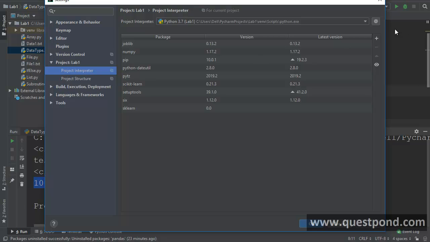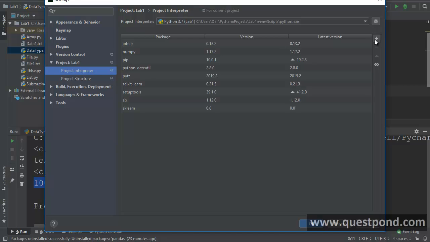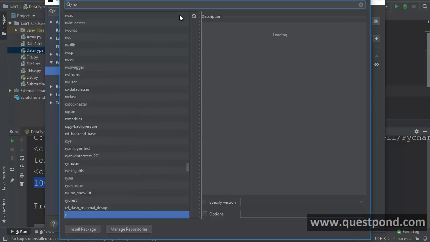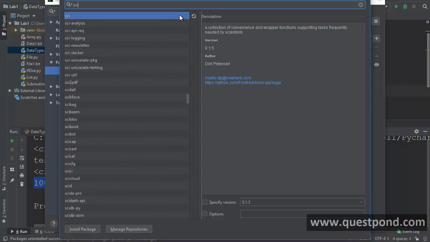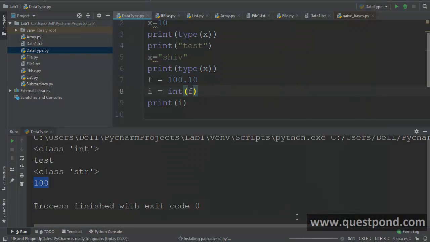So you will go to Project Interpreter, and over here you can click on this plus sign and add whatever packages you want, right? So for example, let us say I want to add a package here called SciPy. You can see here I'm trying to add a package called SciPy. This SciPy is nothing but a package to do scientific calculations, mathematical calculations. You can see I have clicked on install, and the installation is going on down below. Once the installation is complete, I should be able to use SciPy in my project.